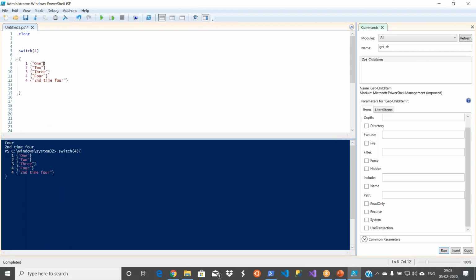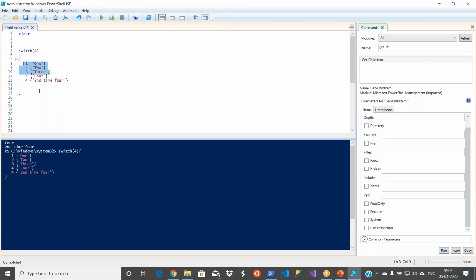I just kept only one, but you can use arithmetic operations or anything. So when I execute this statement, if the switch contains the value 4, then it will display 4. That means it doesn't validate the other cases, it will directly go there. So your performance will be increased.